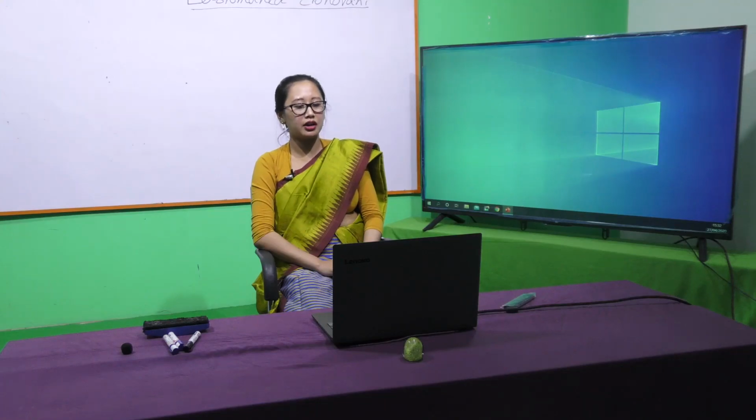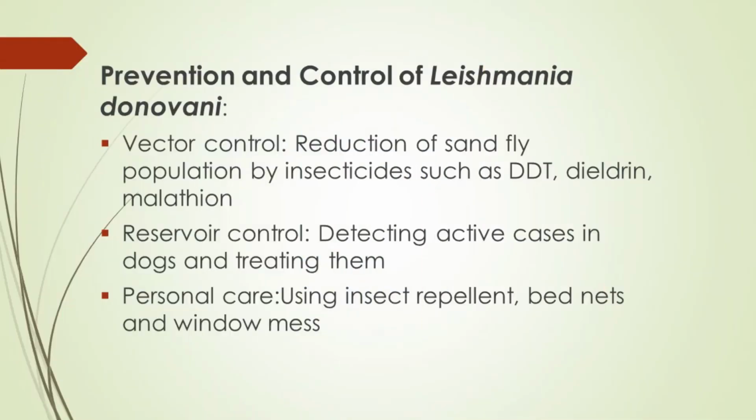Last is prevention and control of Leishmania donovani. It has 3 factors. Number 1 is vector control, that is reduction of the sandfly population. It can be done by using insecticides such as DDT, dieldrin and malathion. Number 2 is reservoir control. It is done by detecting the active cases and treating them. Number 3, personal care. It can be done by using insect repellents, bed nets and window mats.